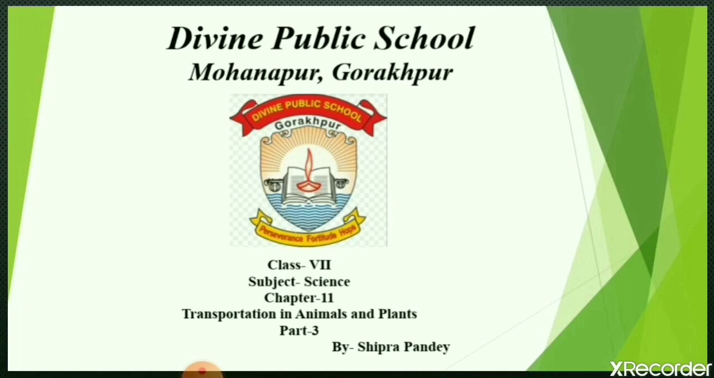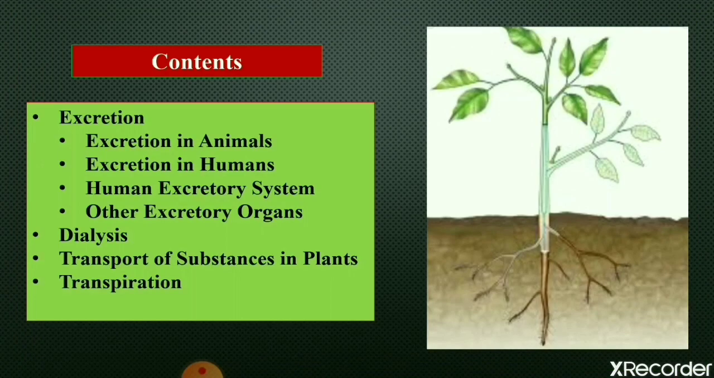So, students, today we will see the third part of chapter 11, that is transportation in animals and plants. In the previous two parts we have studied about the circulatory system and its parts, that is blood vessels and heart. We have studied the structure and working of the heart also. In this video, we will see what is excretion in animals including human beings.